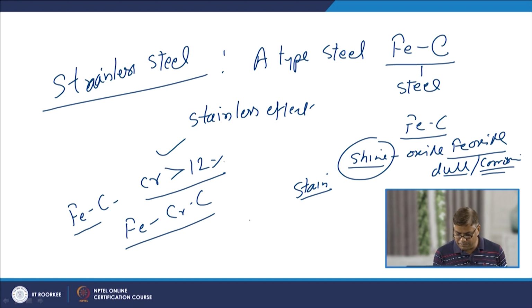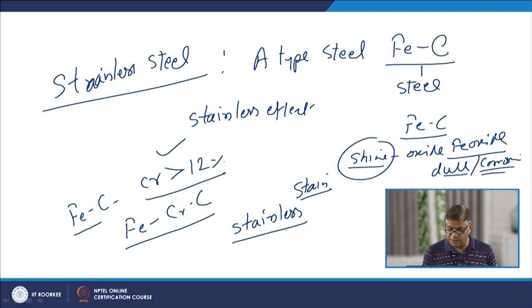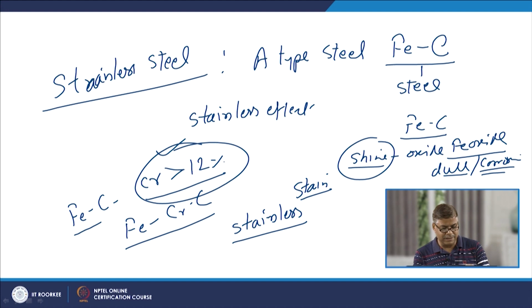So it remains stainless, and that is why it is called stainless steel, and this happens primarily when the chromium content in the steel is greater than 12%.